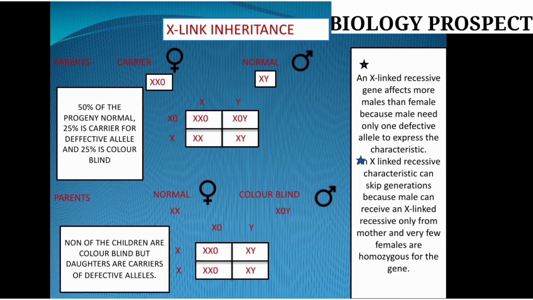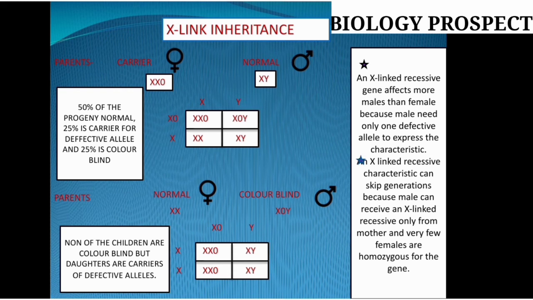Now the next example. Here the female we take is normal, not a carrier, so simply XX, that is the female one. The second one is the color blind male, X0Y, which means the defective allele affects the color blind male we have taken here. So if the cross or the fusion takes place between these two types of gametes, what phenomena take place? Now you just observe according to the Punnett square, again the same way: the male one we write on the top, X0 and Y, and the female one we write on the left side, XX.